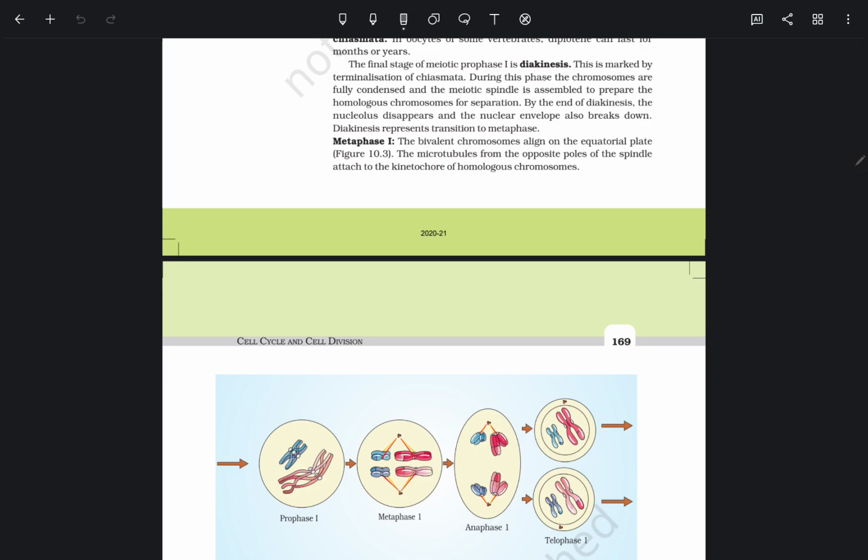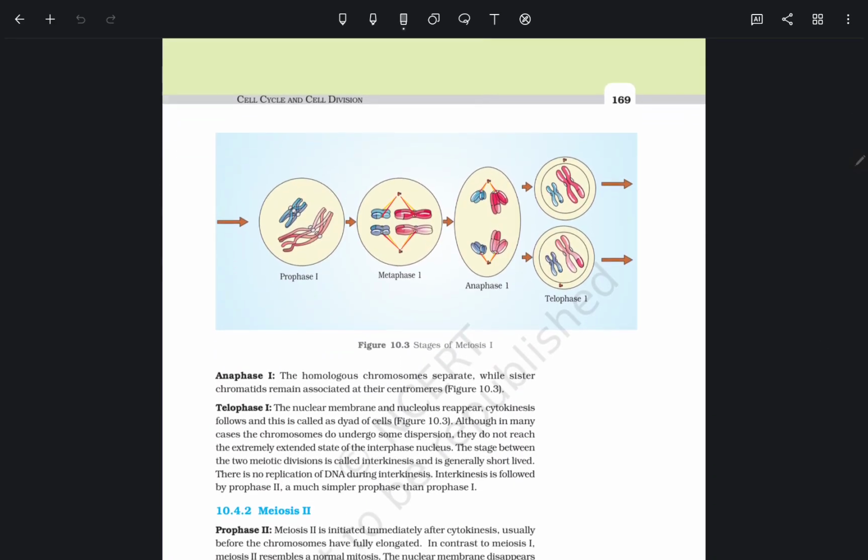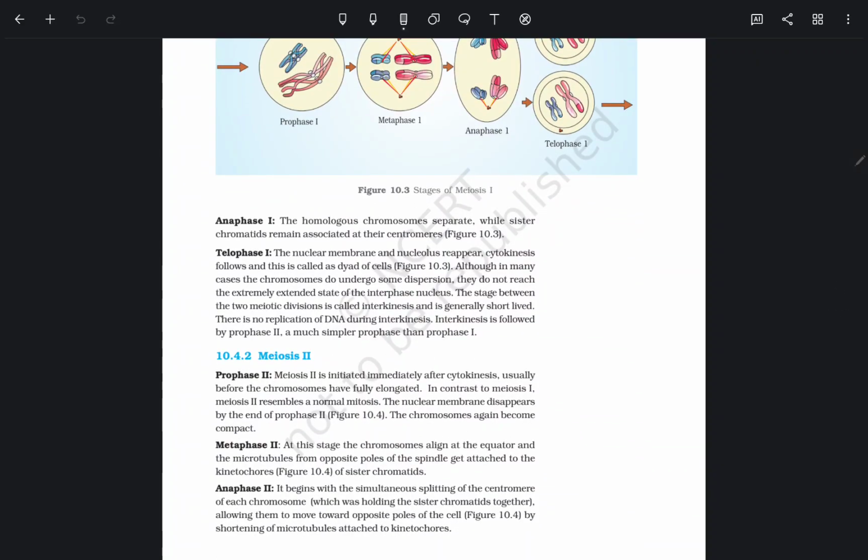The microtubules from the opposite poles of the spindle attach to the kinetochore of homologous chromosomes. Anaphase 1: the homologous chromosomes separate while sister chromatids remain associated at the centromere. Telophase 1: the nuclear membrane and nucleolus reappear, cytokinesis follows, and this is called a dyad of cells.